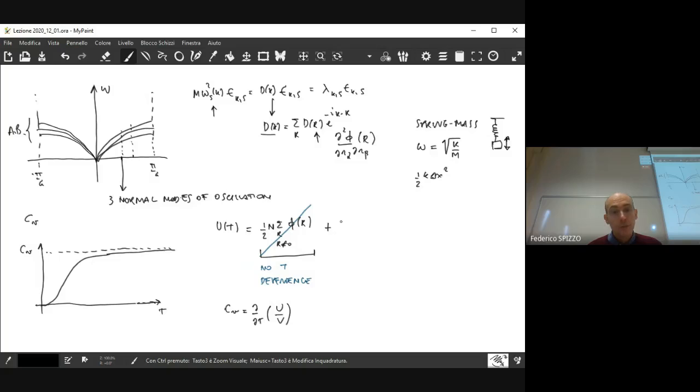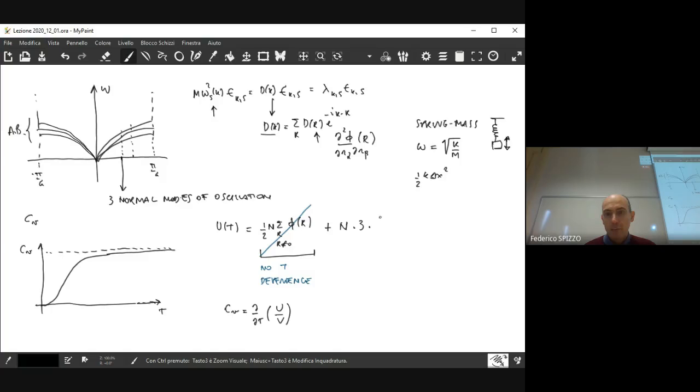How many normal modes do we have at our disposal? The number of normal modes is proportional to the number of K values, and the number of K values is equal to the number of ions that we have in the lattice. Then for each wave vector, we have 3 modes of oscillation, so we have times 3. This is due to the branches that we have in the system. Each normal mode of oscillation includes a kinetic quadratic contribution and also a quadratic potential contribution, as you have in the mass spring system.